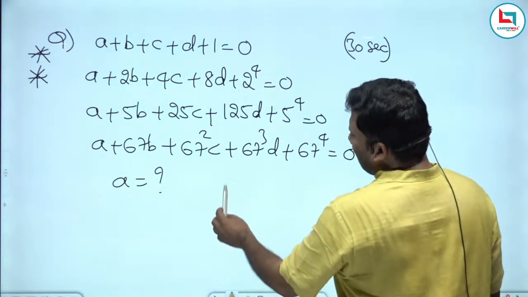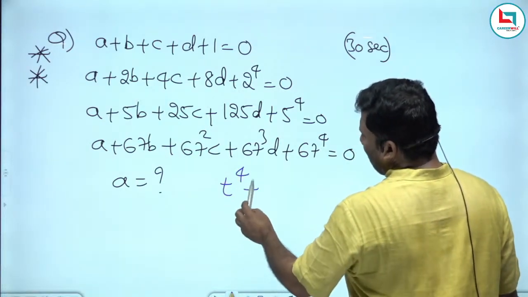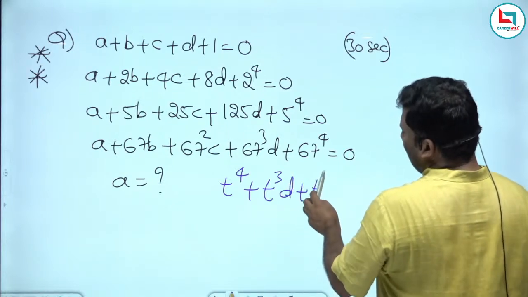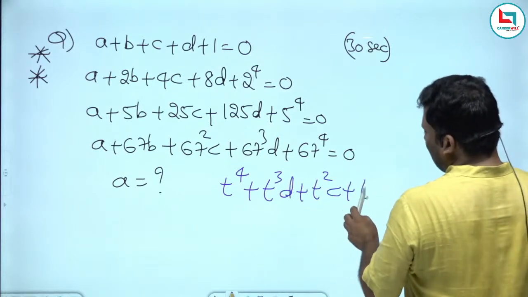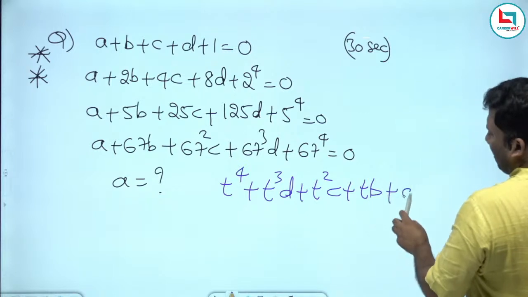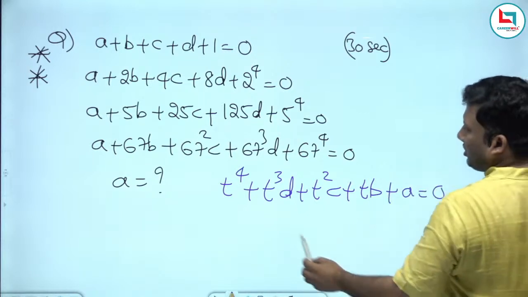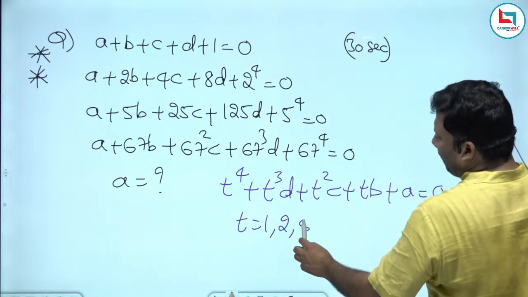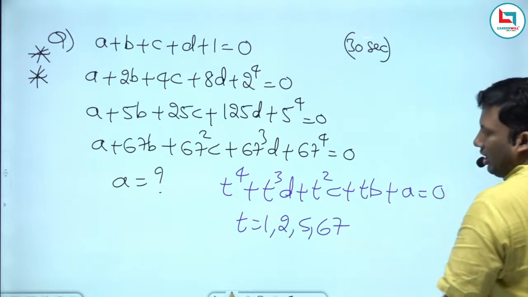Can I say that the generic form of that equation is t power 4 plus t cube d plus t square c plus tb plus a equivalent to 0? The roots are 1, 2, 5 and 67. Am I right?